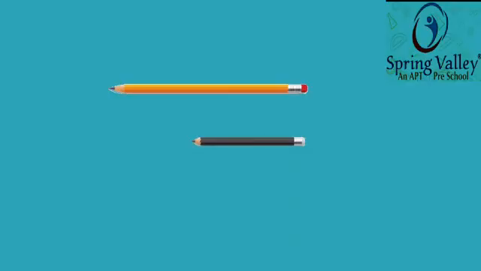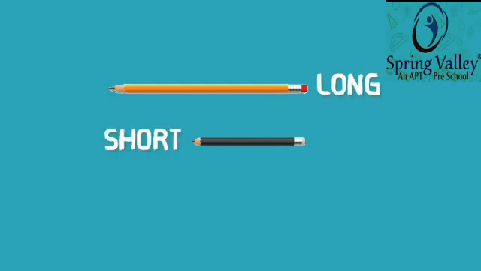You can see two pencils here. One is the orange pencil and the other one is the black pencil. Can you tell me which pencil is long? Yes, very good. The orange pencil is long. Then which is the short pencil? The black one is the shorter one. Let us see one more example.